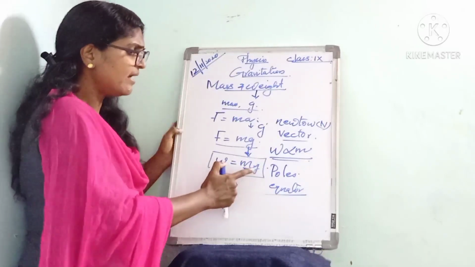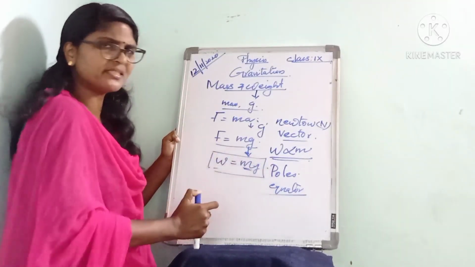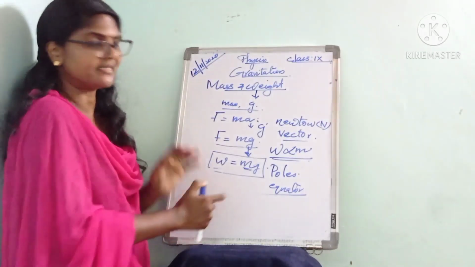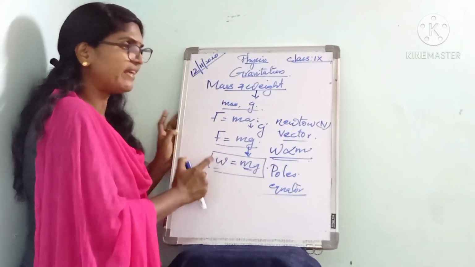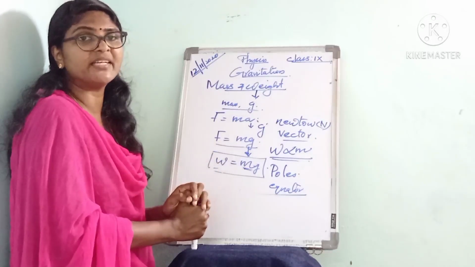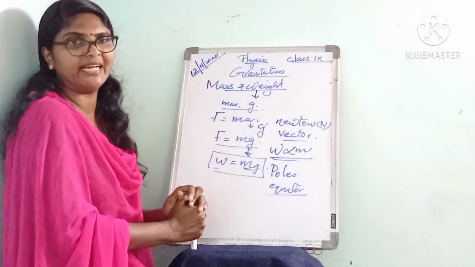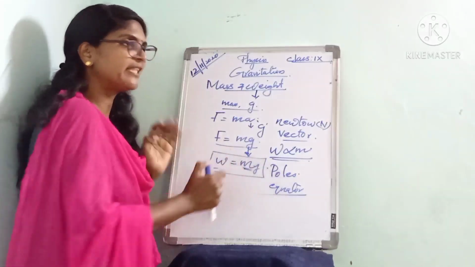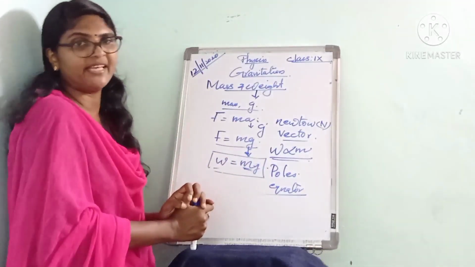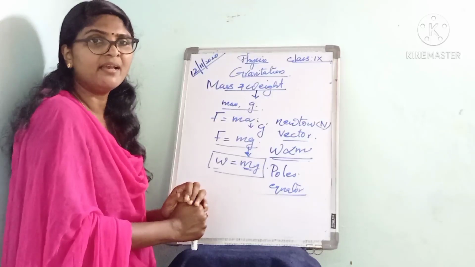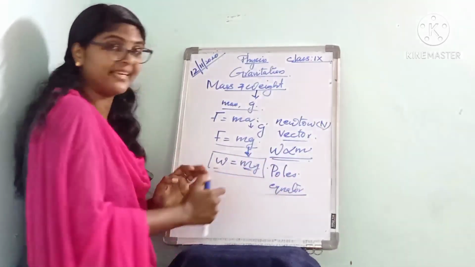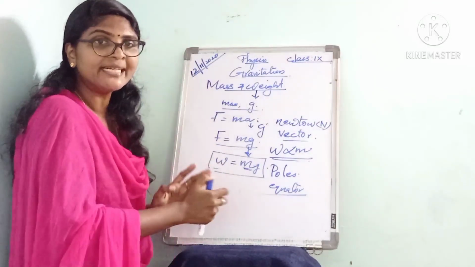Listen it, since the value of g is maximum at poles, the weight of an object is maximum at the poles. Since g is greater, in that place weight is also a greater value. So, the weight of an object is maximum at the poles and minimum at the equator. So, we can say when a boy or a man is traveling from poles to equator, his weight goes on decreasing.